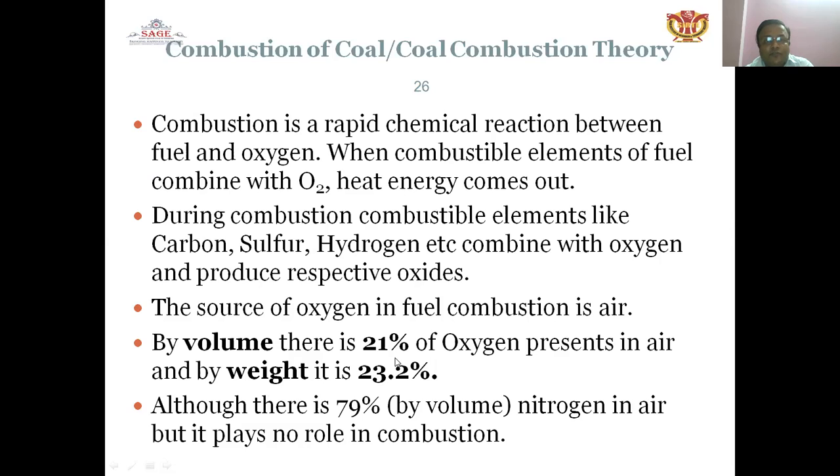What is combustion of coal, or the coal combustion theory? Combustion is a rapid chemical reaction between a fuel and oxygen. When combustible elements of the fuel combine with oxygen, heat energy comes out. During combustion, combustible elements like carbon, sulfur, hydrogen, etc. combine with oxygen and produce the respective oxides.